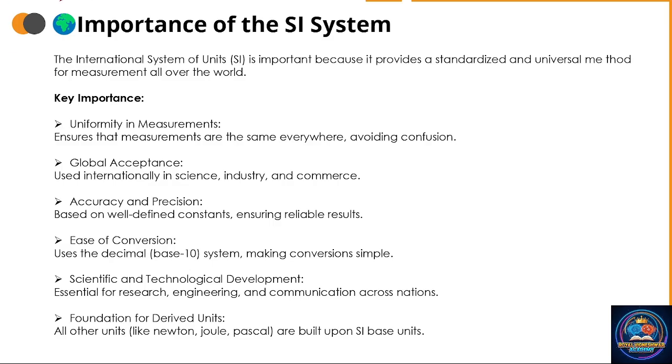And what is the importance of this SI system? Why do we need to follow this? It provides a standardized and universal method for measurement all over the world. For this main reason, we are omitting all the old traditional methods. We are avoiding them because of the disadvantage of non-uniformity in these measurements. So for uniformity, we are following the SI units all over the world globally.